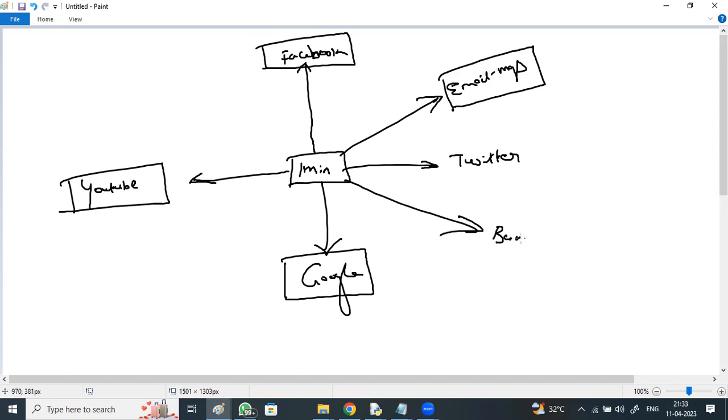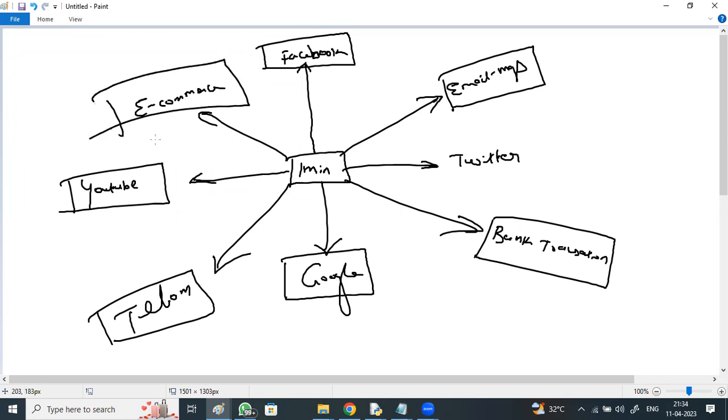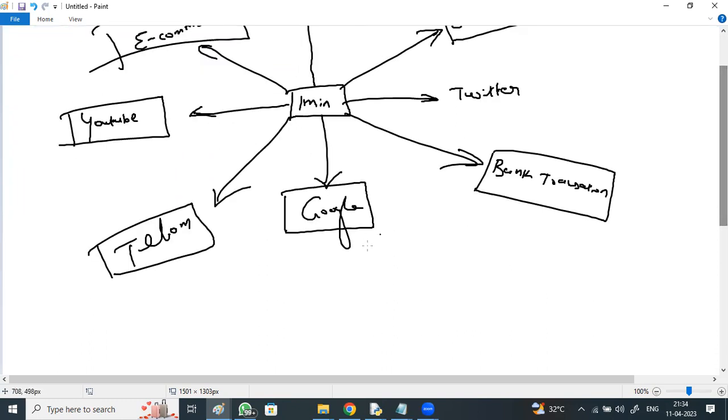Bank transactions, right? Millions and trillions of users, lakhs of branches. Even telecom transactions are huge, or if we talk about e-commerce sites like Amazon, Flipkart, they're generating huge data, right? Huge data means in petabytes, right? For that, we have got some big data tools.